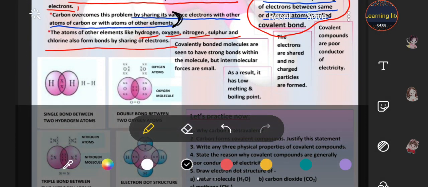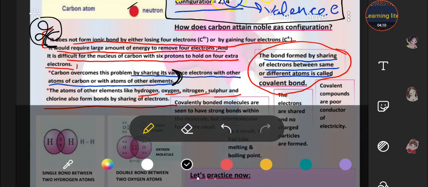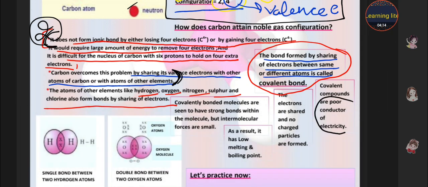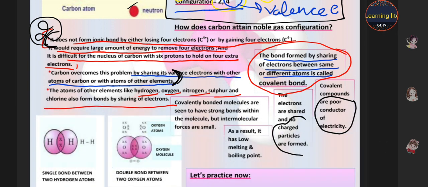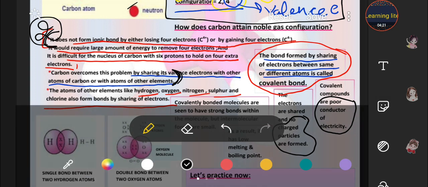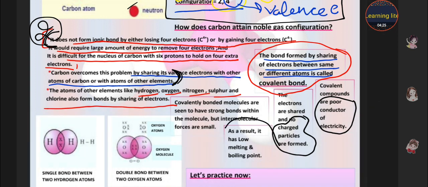Third one, write any 3 physical properties of covalent compounds. So students, covalent compounds are poor conductors of electricity. Second, they have no charged particles. And the third one, they have very low melting and boiling points.